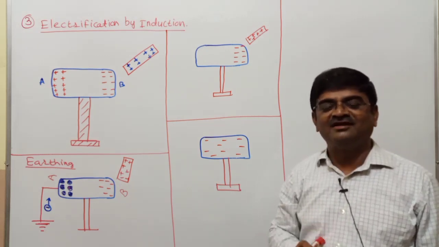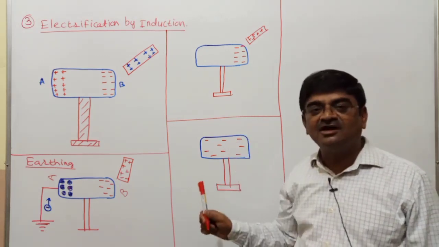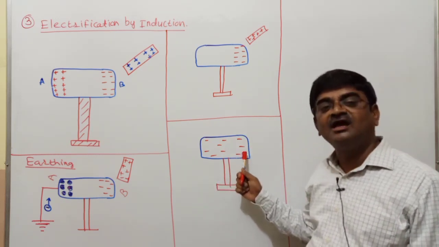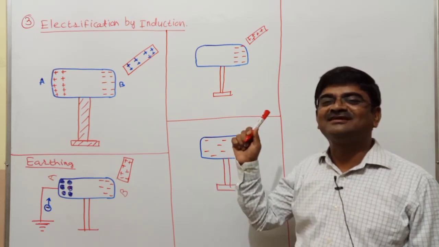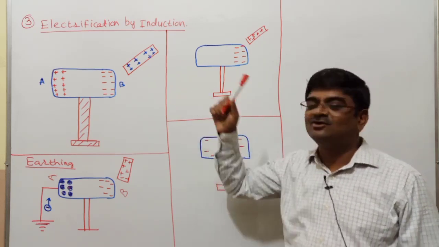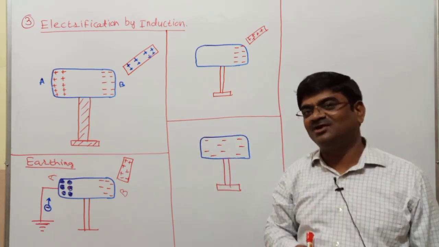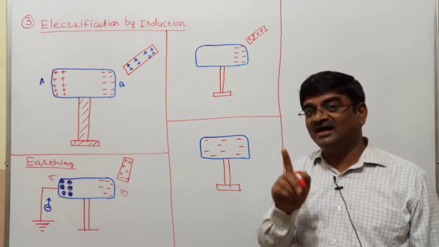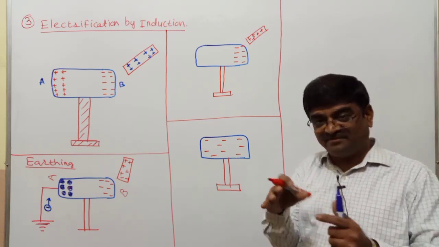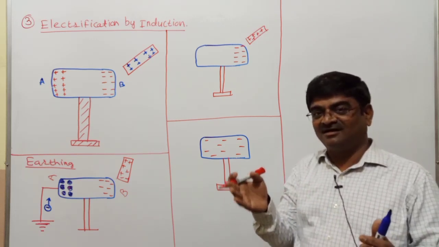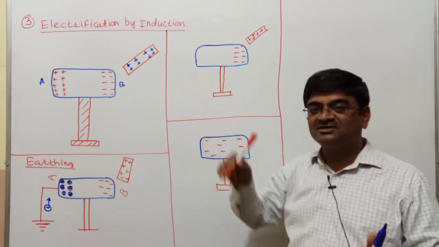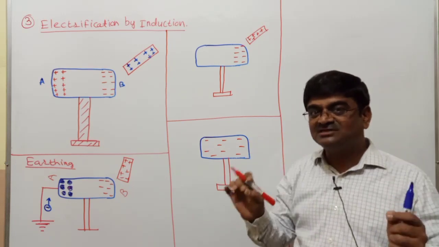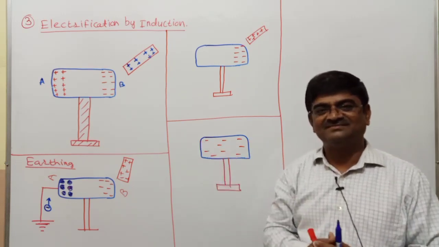And the point to be noted here is that in this method, an uncharged body acquires the opposite kind of charge to that of the charged body taken. See, if I am asked to differentiate the earlier method, I mean conduction, from this method, induction, I have got certain highlighted differences.